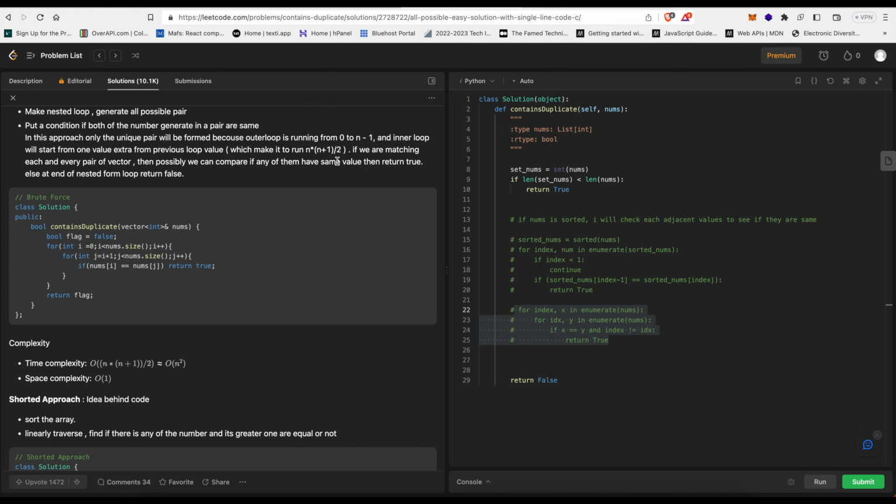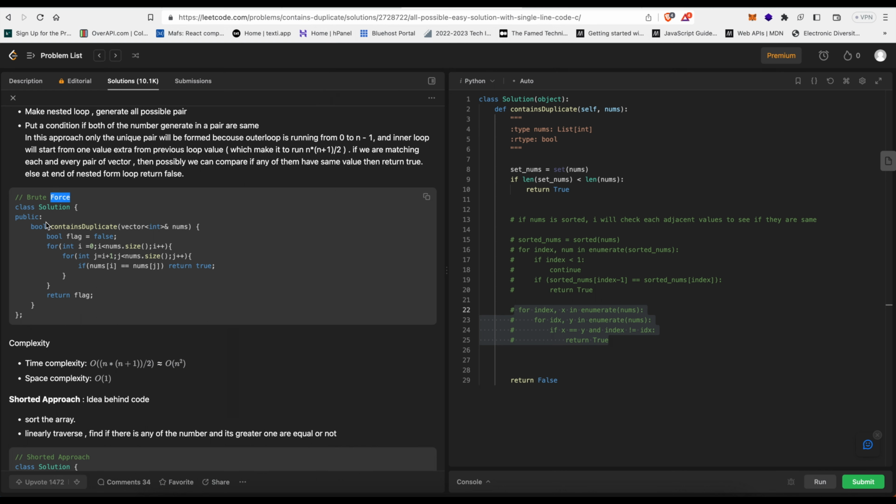If we're matching every pair of the vector, then we can compare. If any of them match, return true. Else, end of the nested loop. Interesting, I don't quite understand it yet.